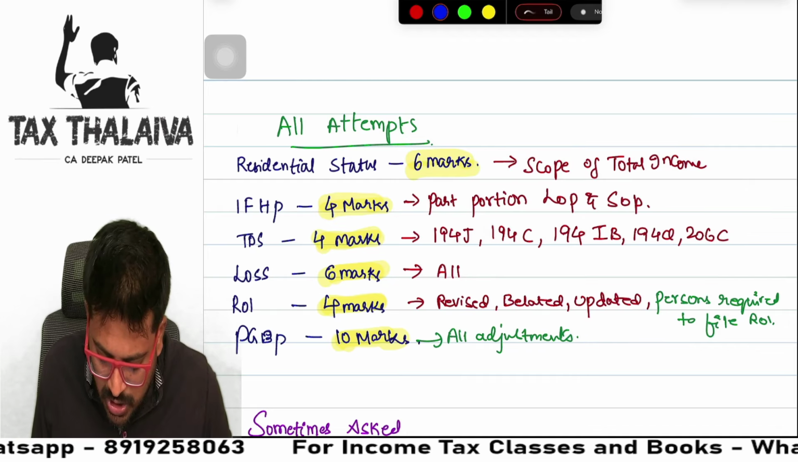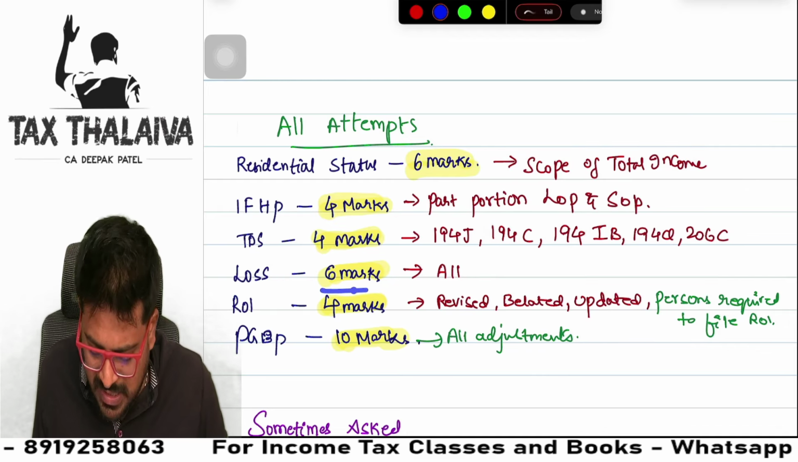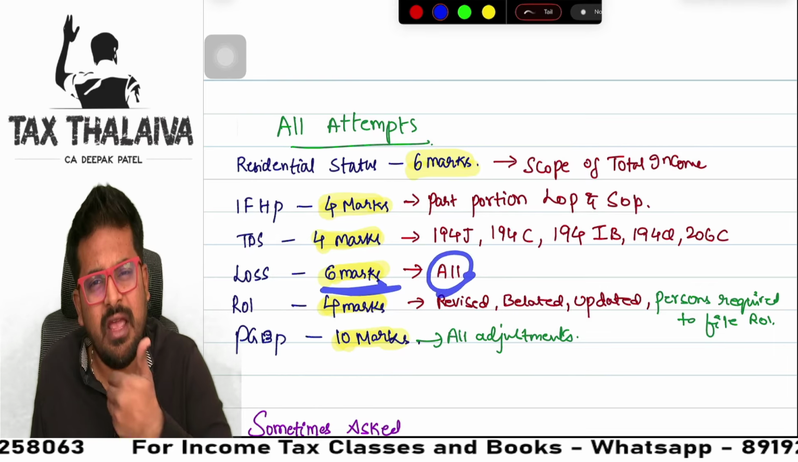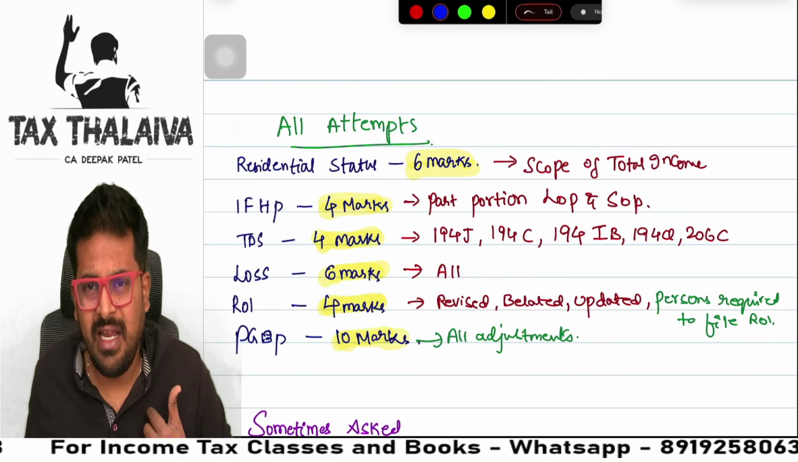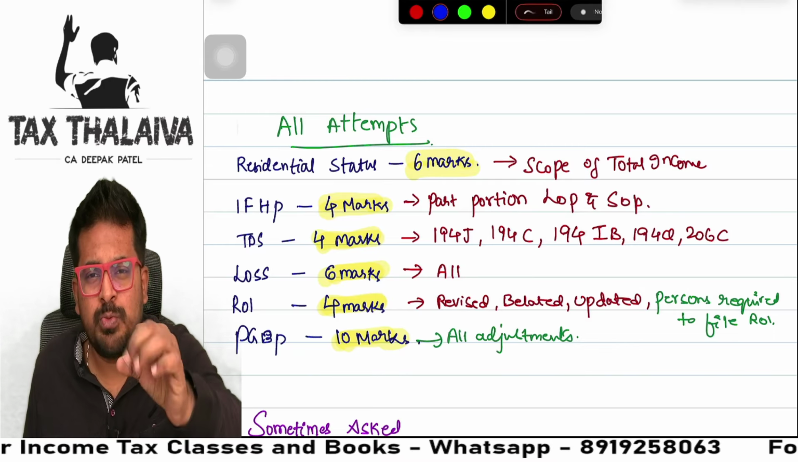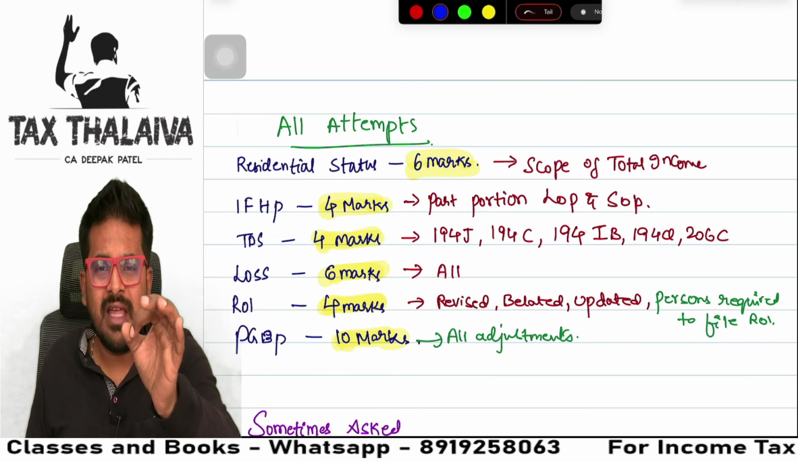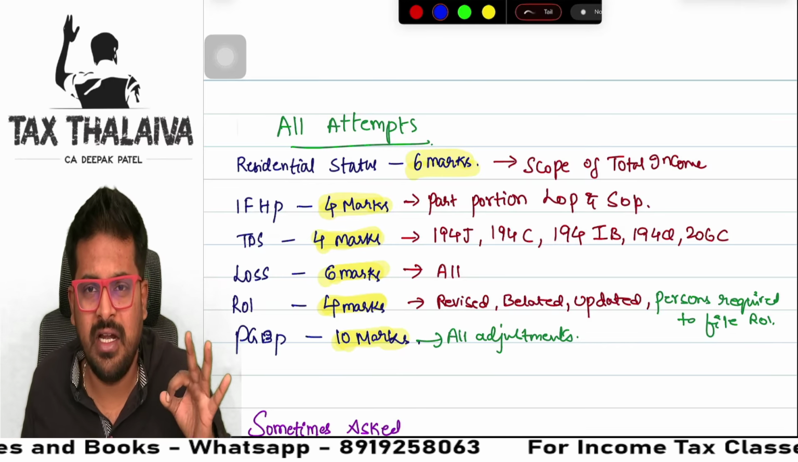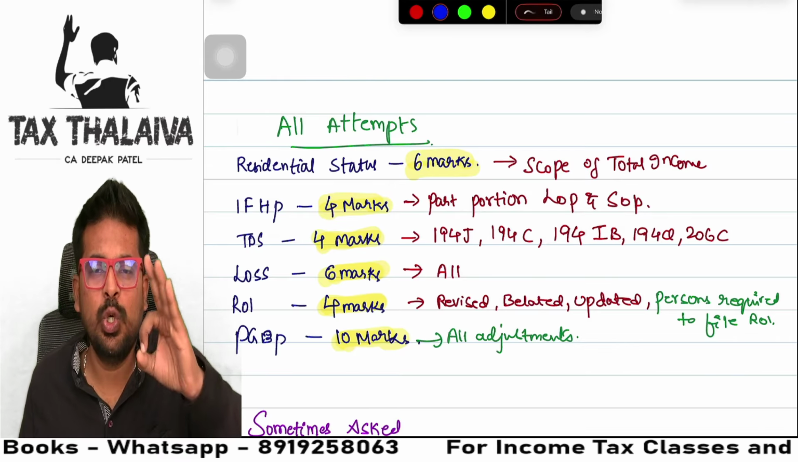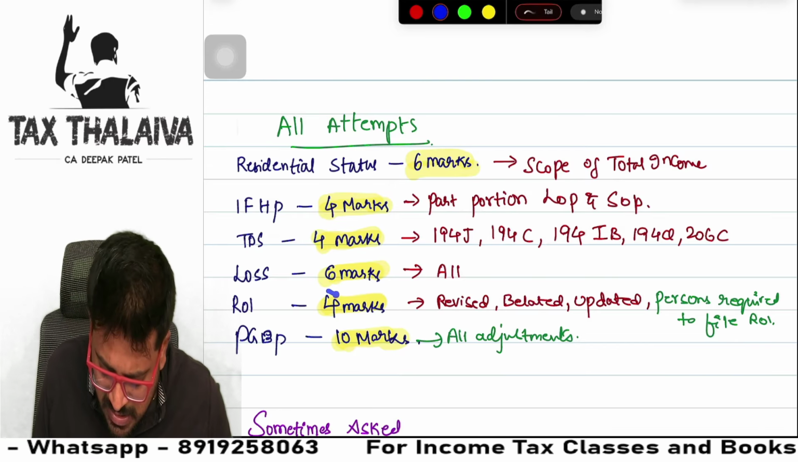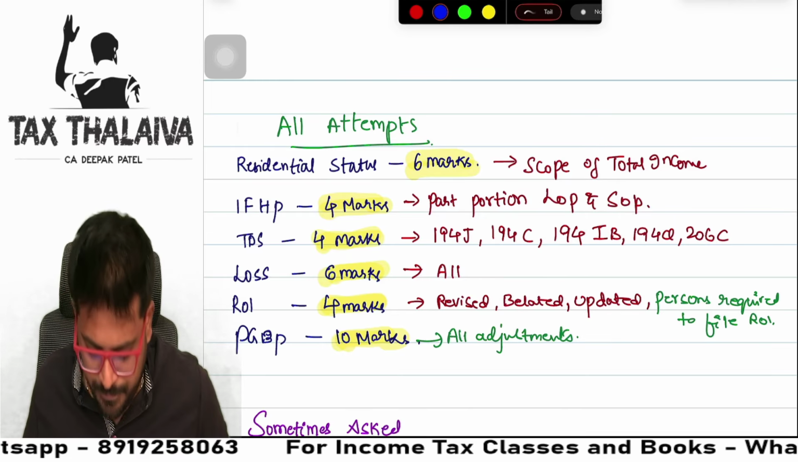Next, set off and carry forward of losses, a 6 marks laddu question, cover every loss. Guys, in my practice batch, I have explained the next level and I have given one summary chart also. If you have that summary chart in your hand, you cannot miss your set off and carry forward of losses, 6 marks laddu in your pocket.